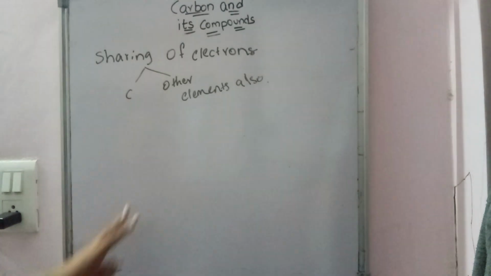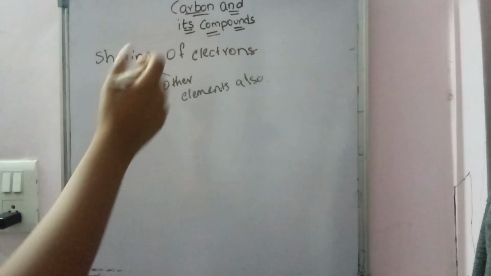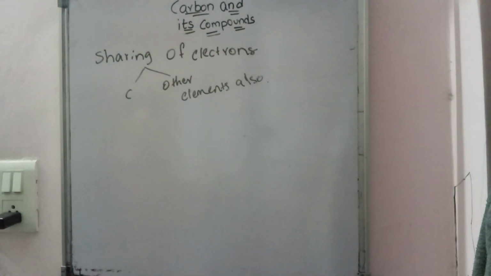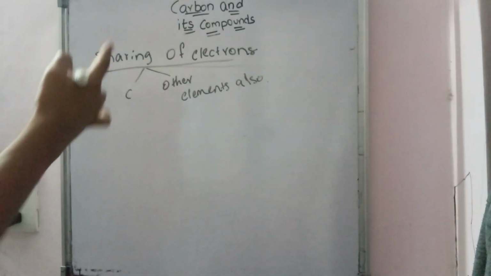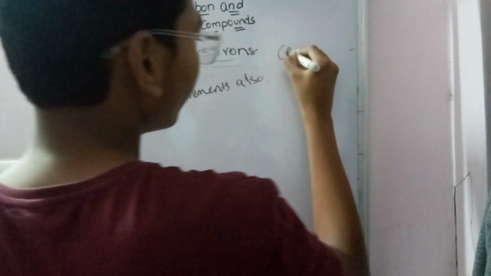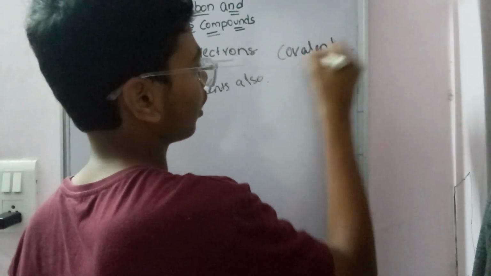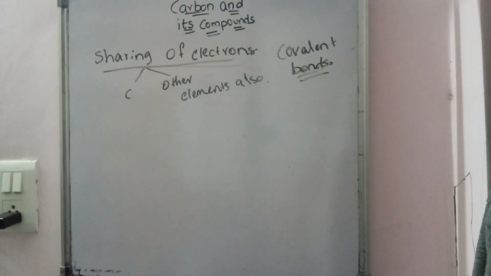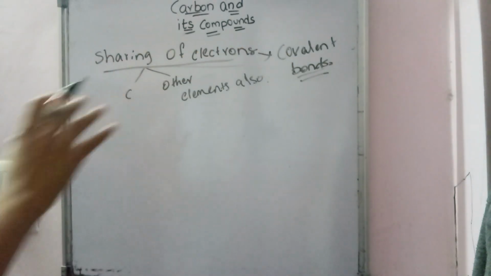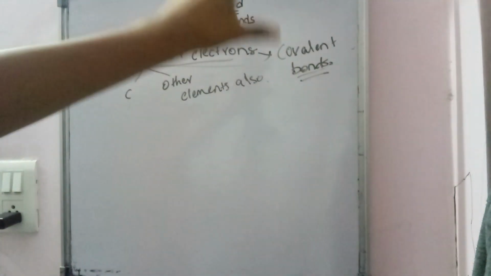Carbon's valency is 4, so carbon's valency is called tetravalency, and carbon is called a tetravalent atom. And the bonds formed by this sharing of electrons are called covalent bonds. I repeat, the bonds formed by sharing of electrons are called covalent bonds.